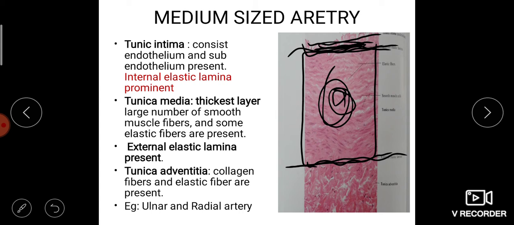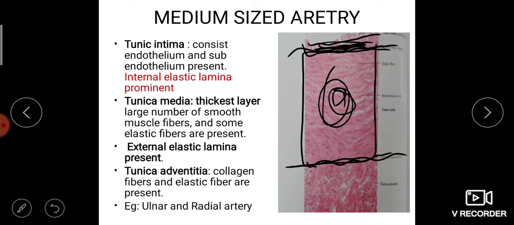What happened in the large artery? In the large artery, the media also consisted of elastic tissue. Both internal and external elastic laminae were elastic tissues. So how can we discriminate these elastic tissues separately? All are elastic tissues, so we cannot differentiate the internal and external elastic laminae. That's why we say both are not prominent in a large artery, but very prominent in a muscular artery. This feature is very, very important.